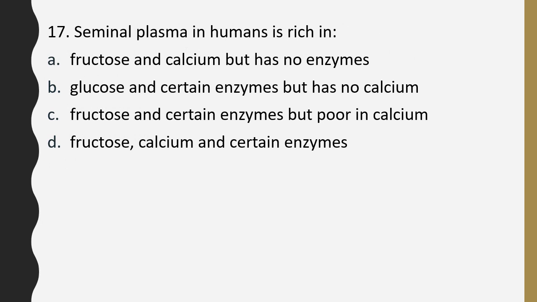Question number 17. Seminal plasma in humans is rich in fructose and calcium but no enzymes, glucose and certain enzymes but no calcium, fructose and certain enzymes but poor in calcium, or fructose, calcium and certain enzymes. The correct answer is option D, fructose, calcium and certain enzymes.